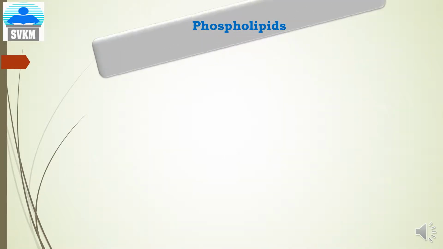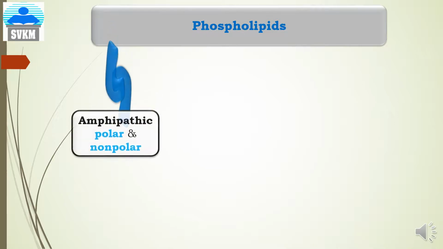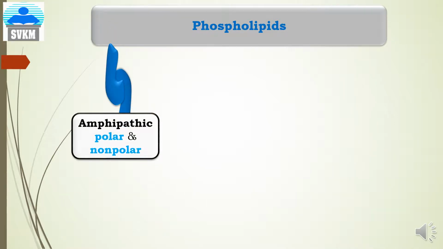Now first we will consider the phospholipids. The phospholipids are amphipathic in nature, means it contains both polar head and non-polar tail.